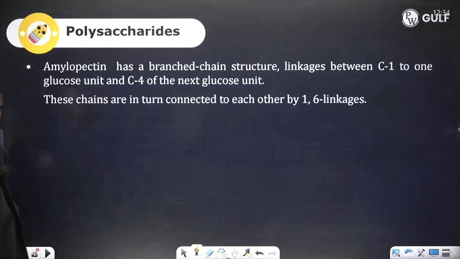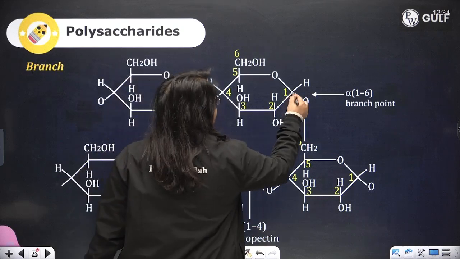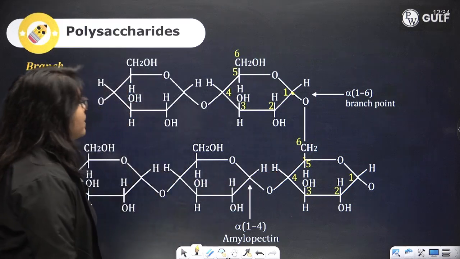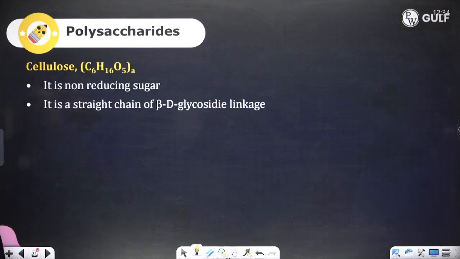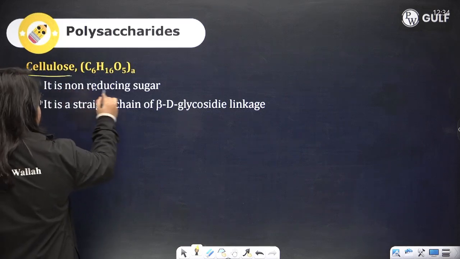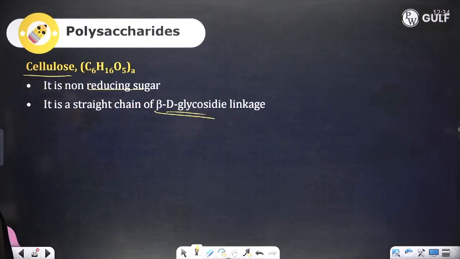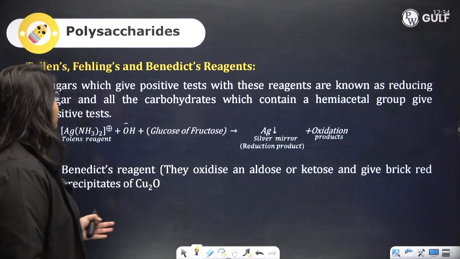Whereas when you look at amylopectin, it has branches between C1 and C6, and because of this heavy branching it is insoluble in water. Cellulose, again, is a non-reducing sugar and it has beta glycosidic linkage. Now, what about Tollens reagent, Benedict's reagent and Fehling's reagent?